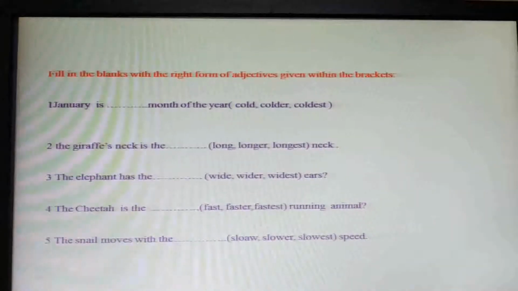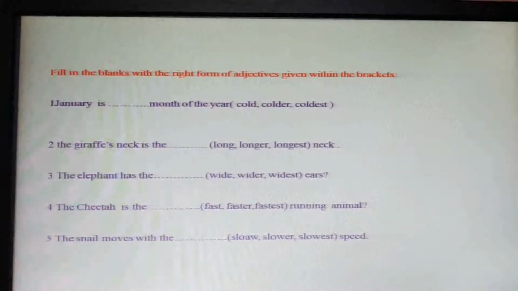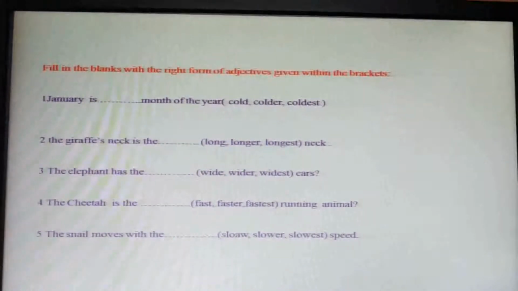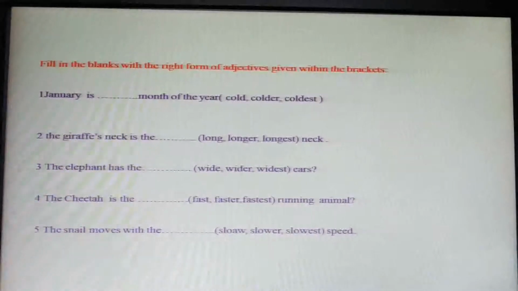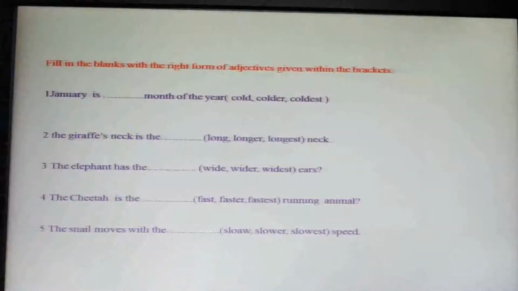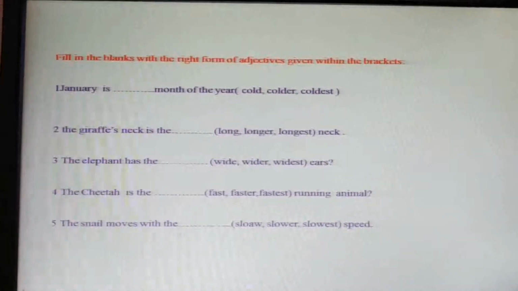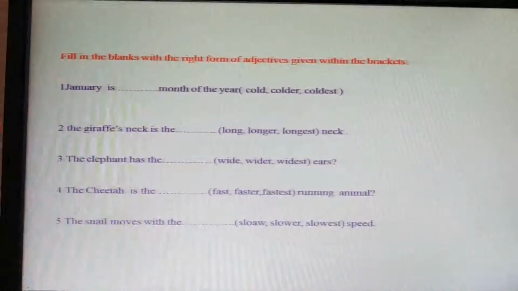Now let's go to another exercise. Fill in the blanks with the right form of adjectives given within the brackets. First, January is dash month of the year.